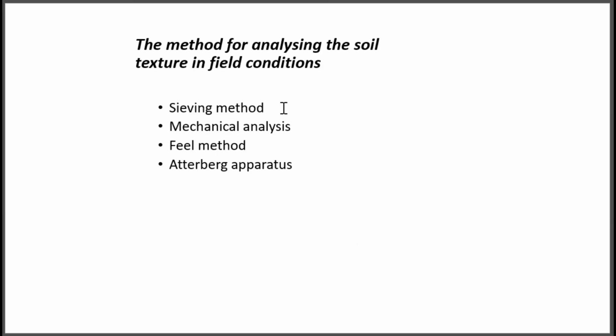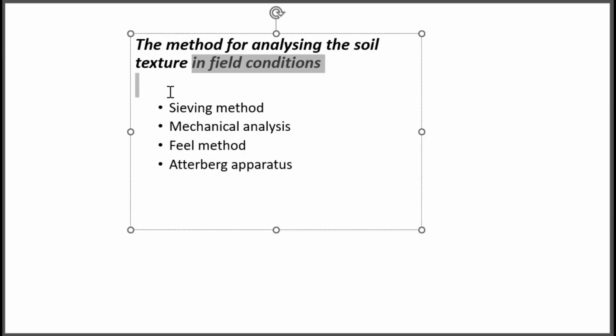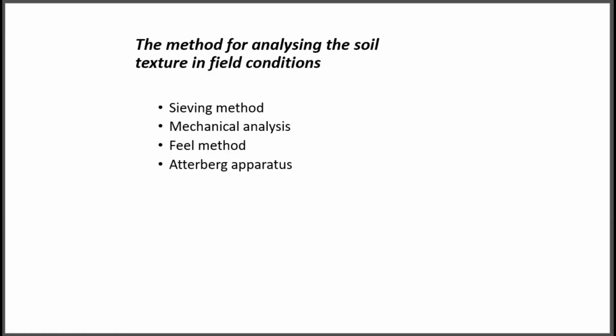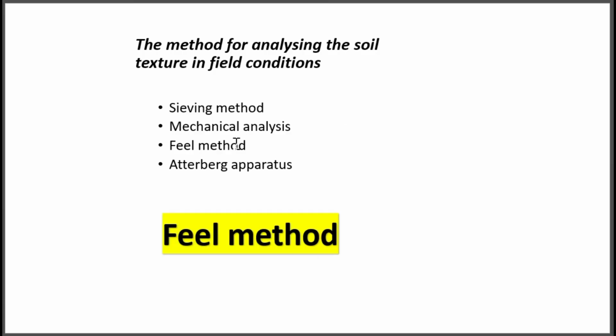Okay. The next question, a method for analyzing soil texture in field condition. Options, sieving method, mechanical analysis, field method, Atterberg apparatus. So under field condition, which is a method for analyzing the soil texture? The correct answer is option field method. Here I am not dividing the options into A, B, C, D, so you can directly choose from the options. So option C, or field method, is the correct answer. Okay.